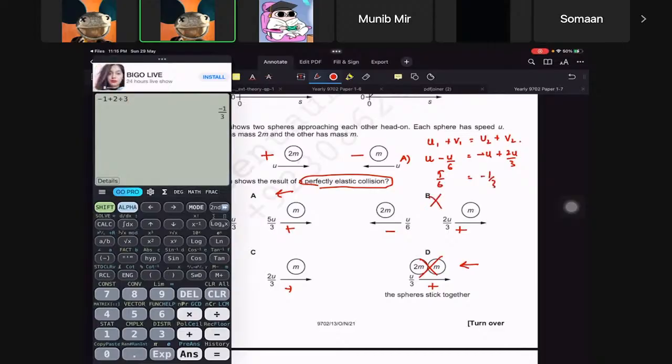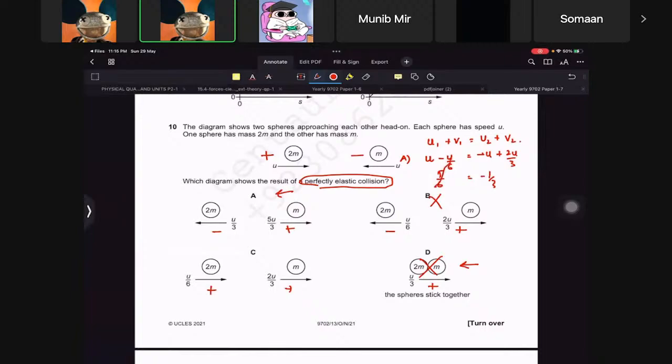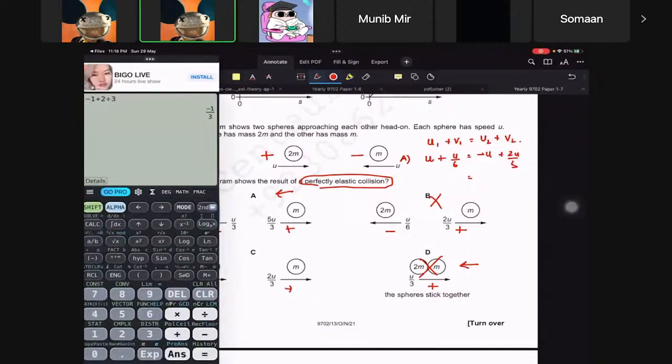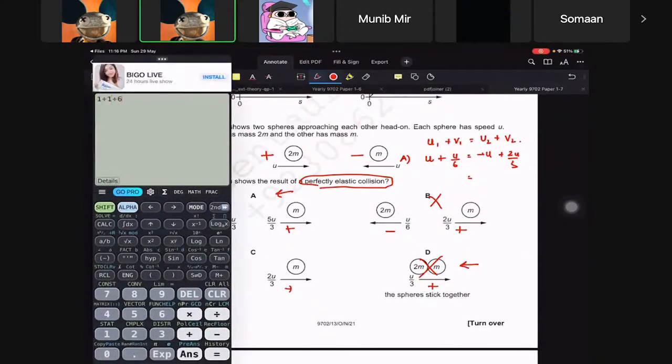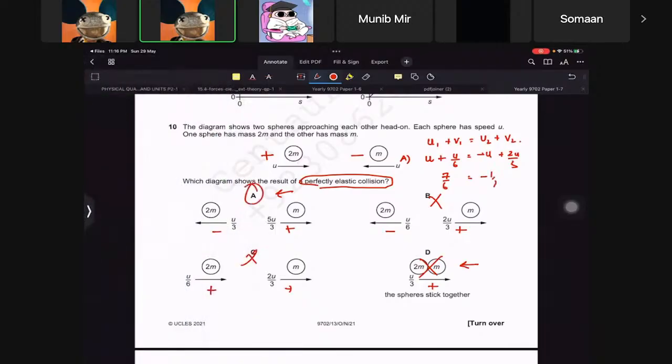Now let's check C. For C it is plus u by 6 and this is plus 2u by 3, so 1 plus 1 by 6 is 7 by 6, and here it is minus 1 plus 2 by 3, that's minus 1 by 3, so that's not our answer. It means A is the only correct answer, so you have to take a bit of time here.